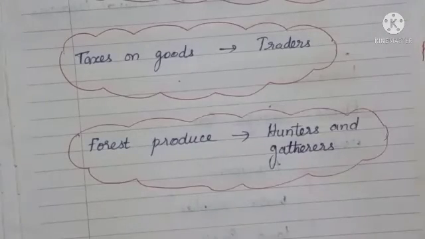We also know that the hunters and gatherers are there. That means the persons who go to the forest and collect the produce from the forest. So they have to give the produce from the forest. What did they used to collect? We know very well the hunter gatherers from the second lesson. They used to collect honey from the forest, and they used to hunt animals, and they must give it to the king. And herbs, everything that is available from the forest, they must give to the king.